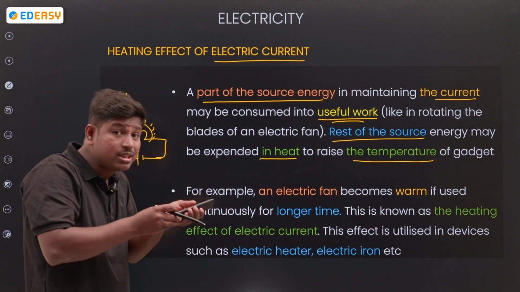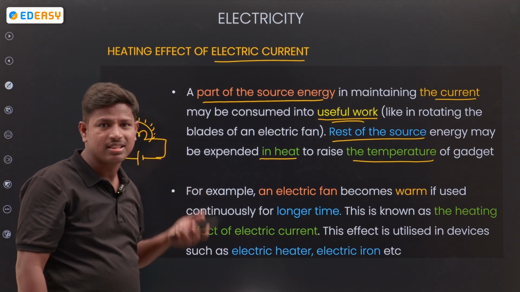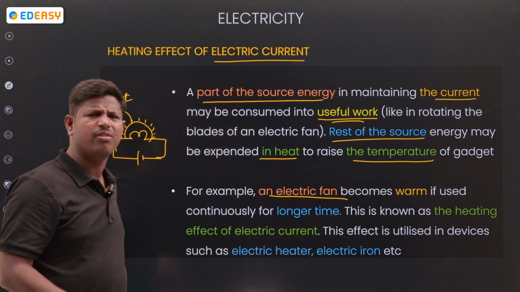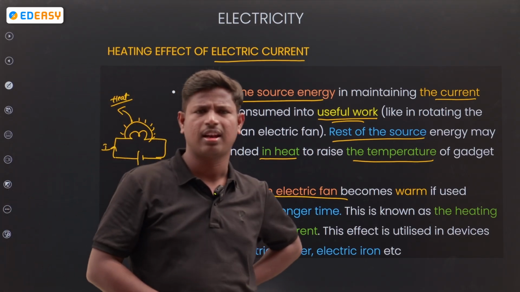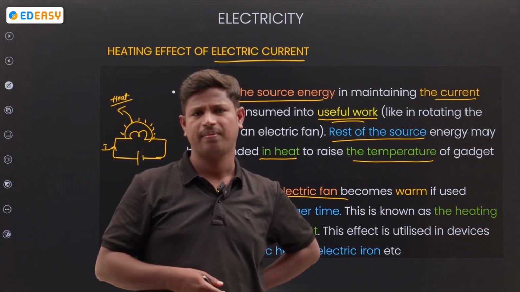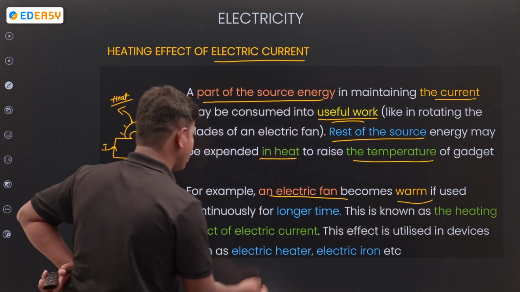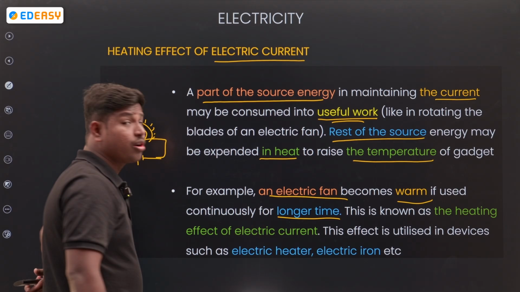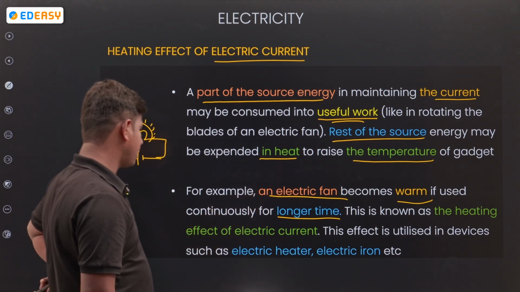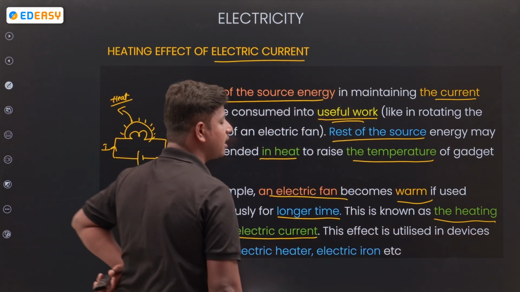If I use a mobile phone continuously, the temperature rises. For example, with an electrical fan, in daily life we experience that all the electronic devices we use produce heat and warmth. If it runs continuously for a long time, what happens? It produces more heat. This is called the heating effect of electrical current.